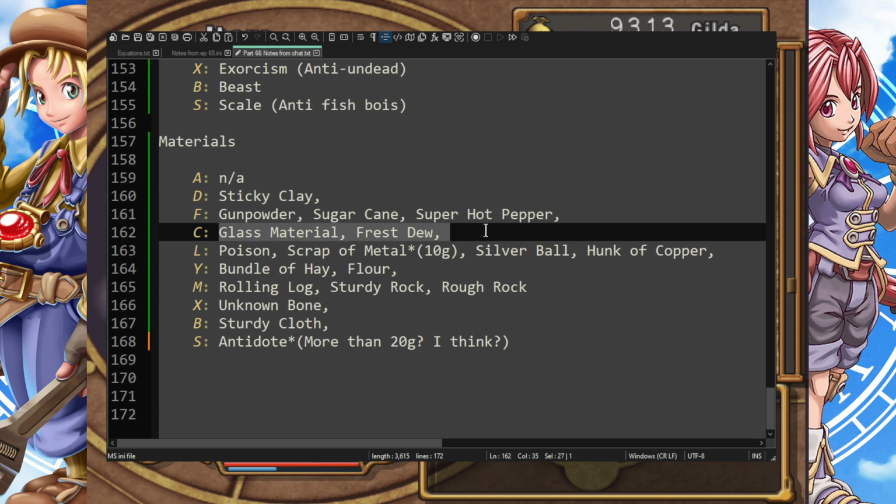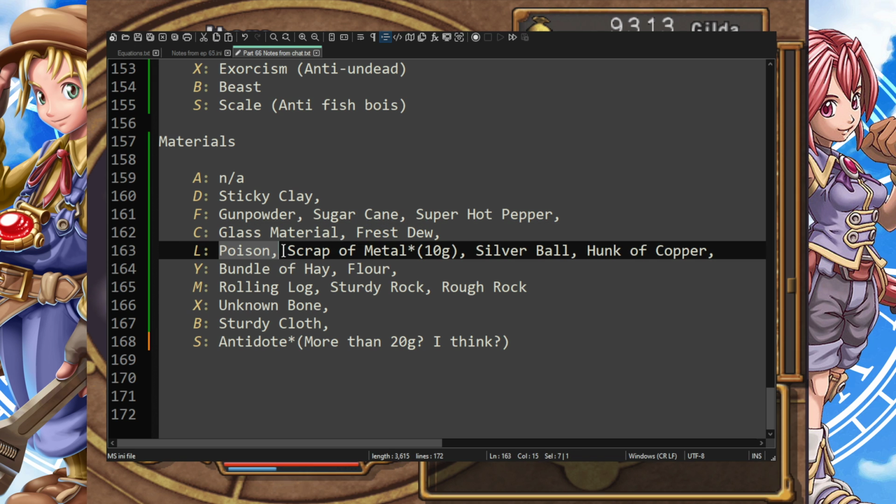Next up is our chill. So glass material and forest dew, again, both really easy to come across. Glass material especially, again, a building material. Lightning, surprisingly, poison is lightning, but what was even better is lightning is super easy to level because it's scrap metal, and as we just saw, scrap metal is only 10 gilda a piece. Oh, so good. Silver ball sucks, so we know that was 40 bucks a piece, and then hunk of copper, just hunk of copper, whatever.